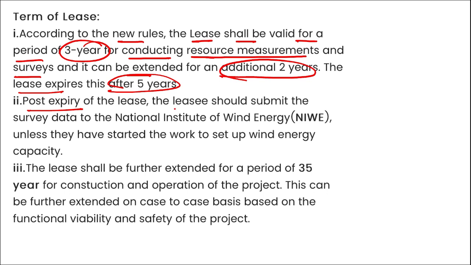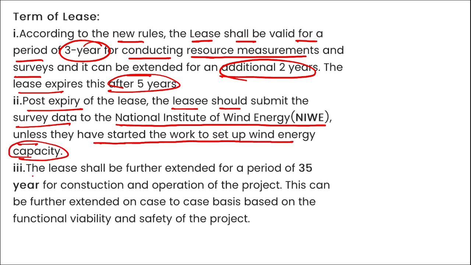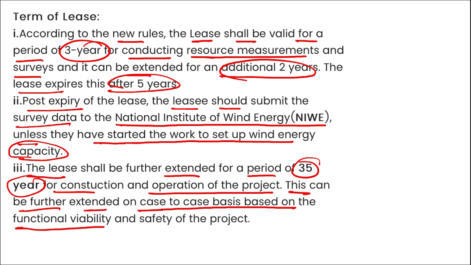Post expiry of the lease, the lessee should submit the survey data to the National Institute of Wind Energy unless they have started the work to set up wind energy capacity. The lease shall be further extended for a period of 35 years for the construction and operation of the project, and this can be further extended on a case-to-case basis based on the functional availability and safety of the project.